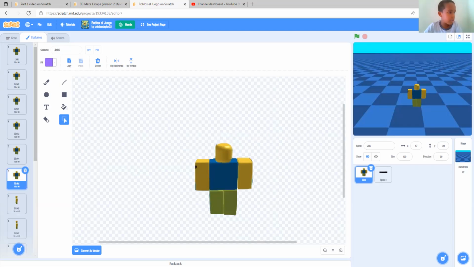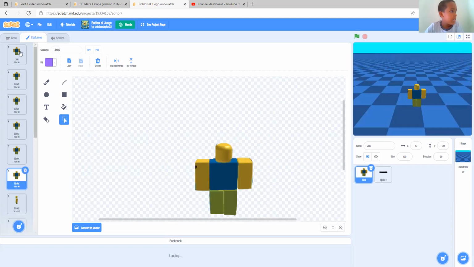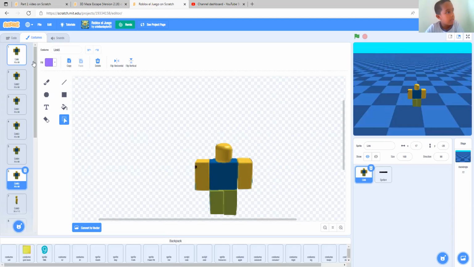Okay, I'll show you how to do this. As you can see, sometimes you can export them. Or another way is to backpack them directly over here. As you can see how many things are backpacked. It's full.